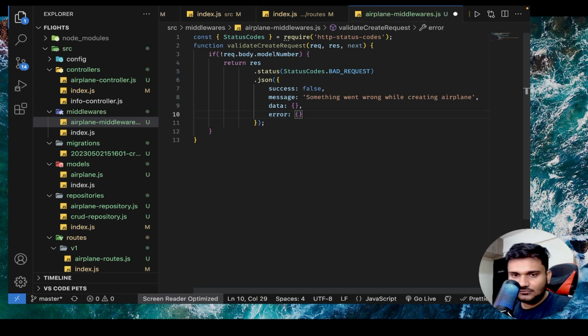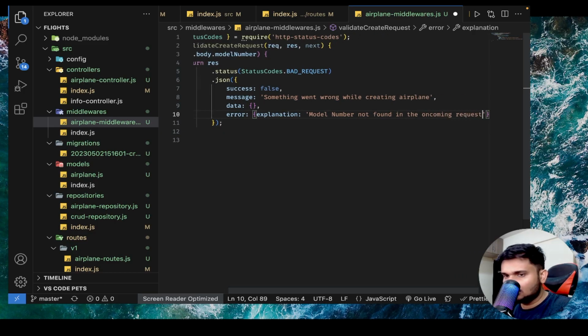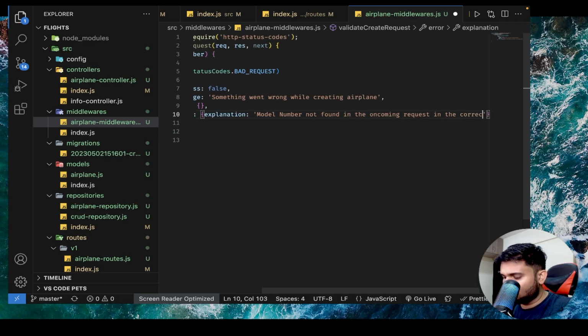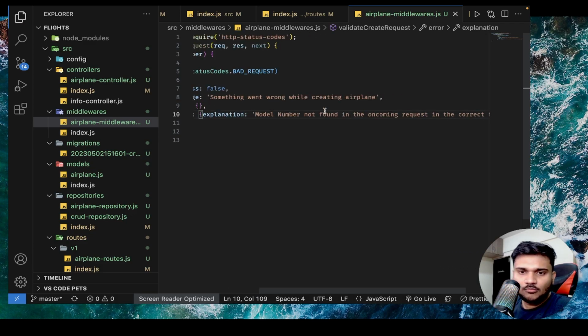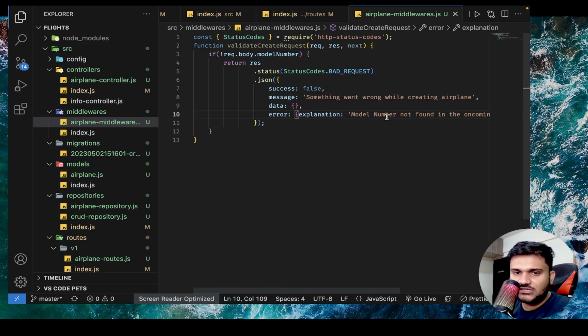So you can send an explanation like this: model number not found in the incoming request in the correct form. This can be the error that you can send.